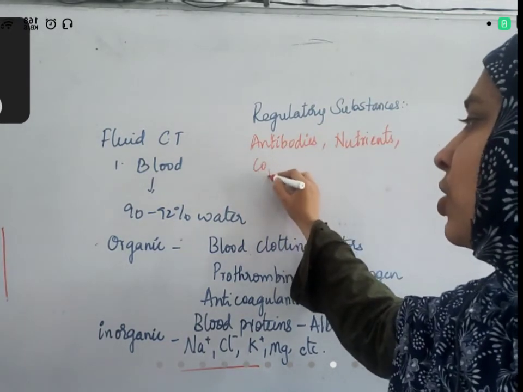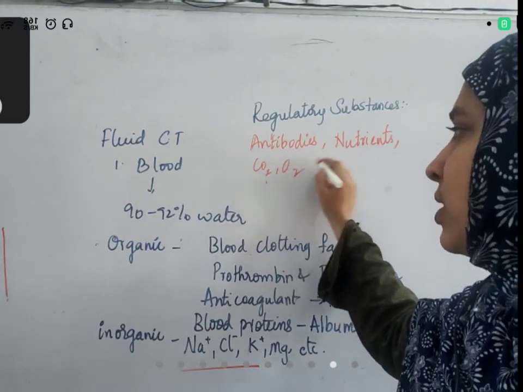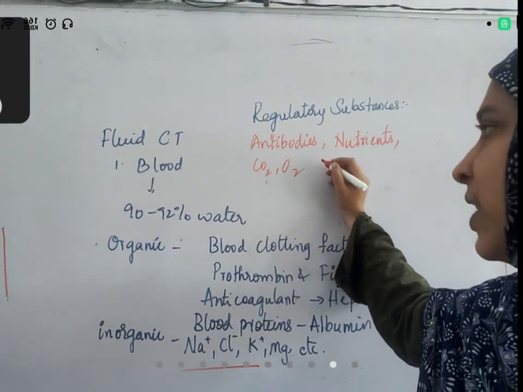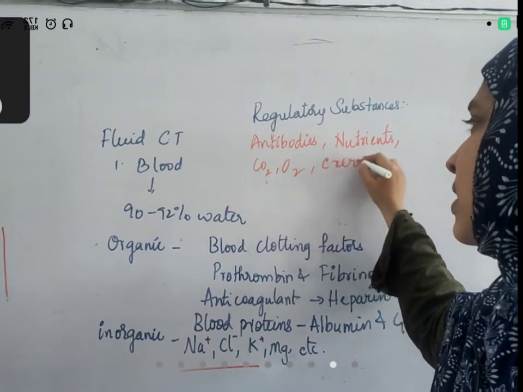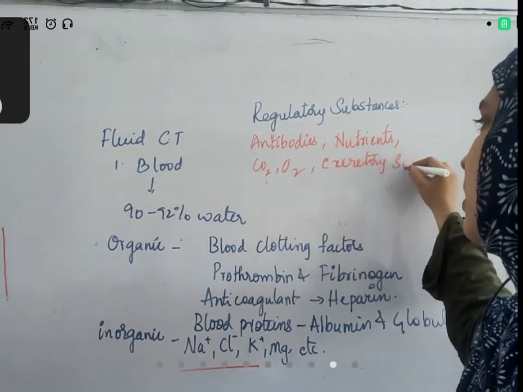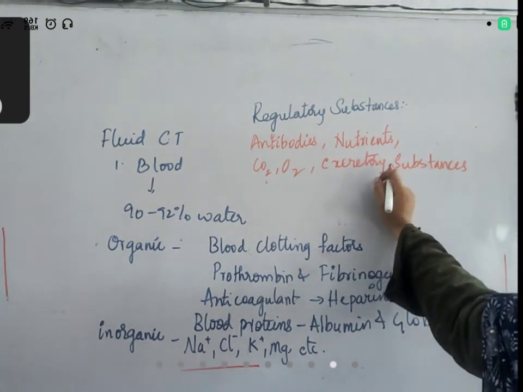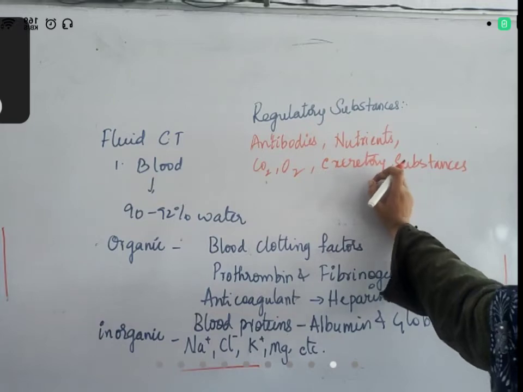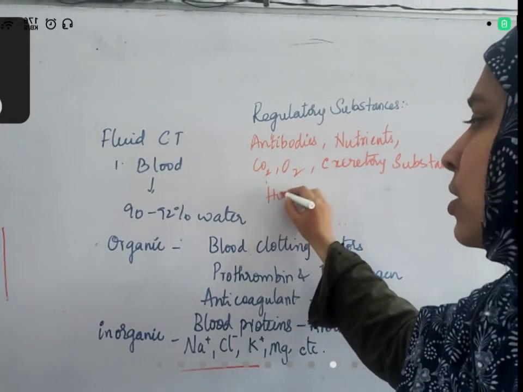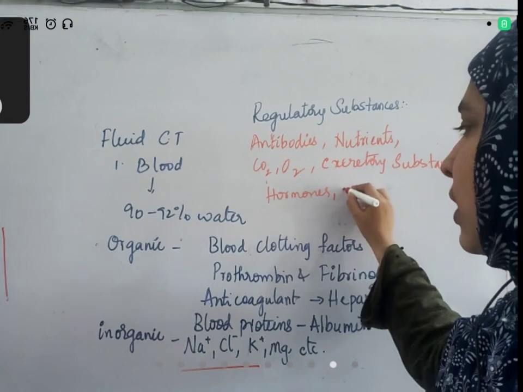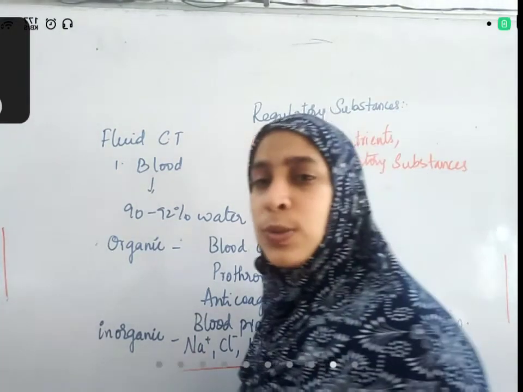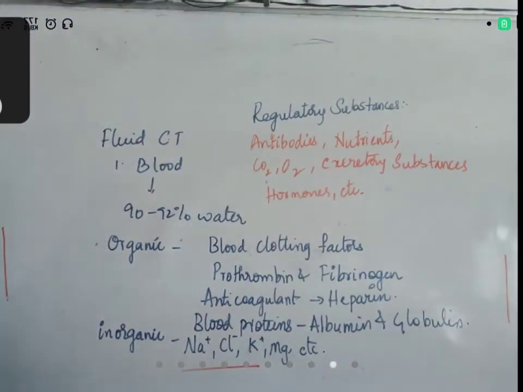Carbon dioxide and oxygen also pass through the blood. Excretory waste substances produced by each cell enter the blood, and so do hormones. All these substances use blood as a medium of transport to the required location. So blood has all these substances.